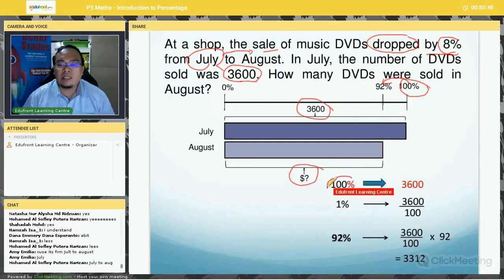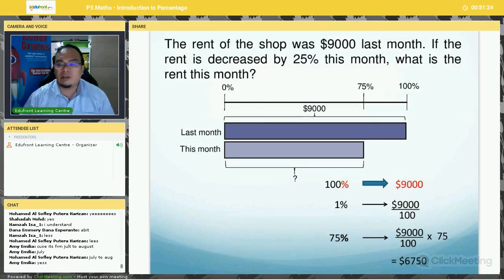Okay, so very simple. 100% is 3,600. So we find 1%, 3,600 divided by 100, you get 36, right? You can cancel out the zeros, you get 36. And since they asked for the number of DVDs sold in August, which is here 92%, you just multiply by 92, and you get 3,312. Okay? Is everyone okay? Good. All right. Let's move on to the next example.